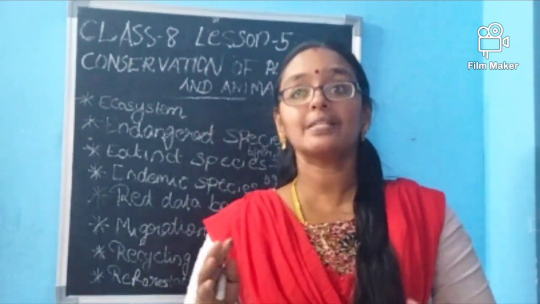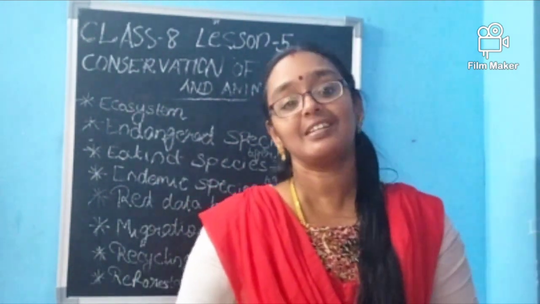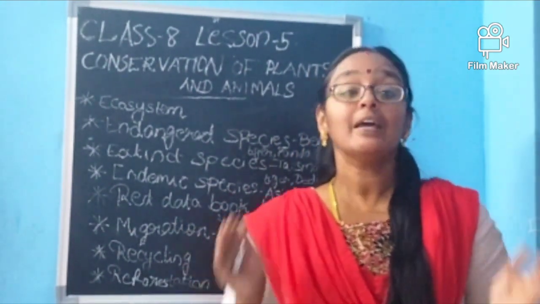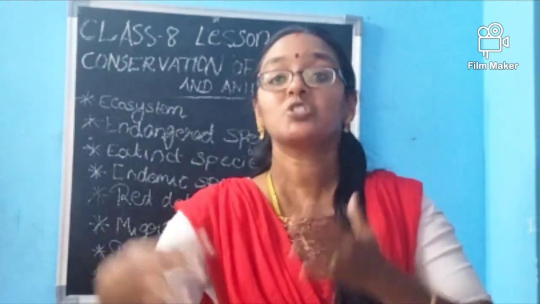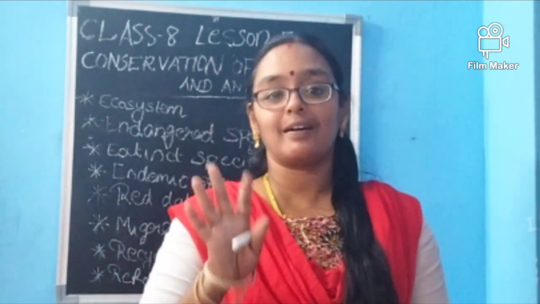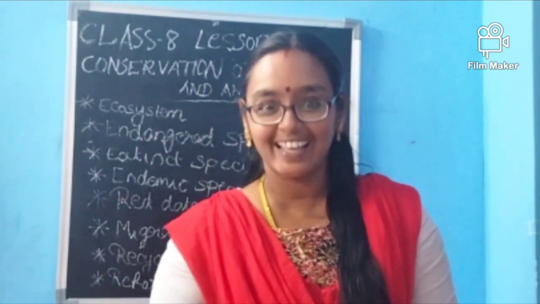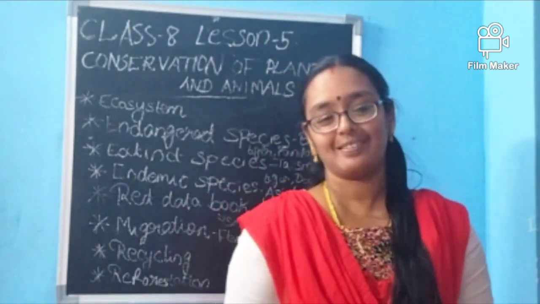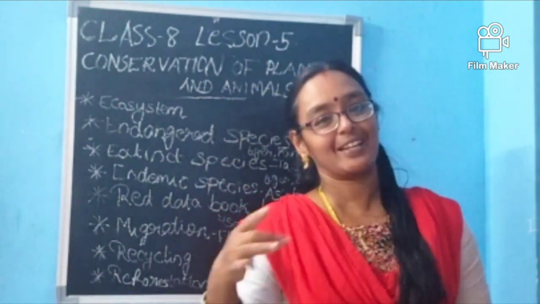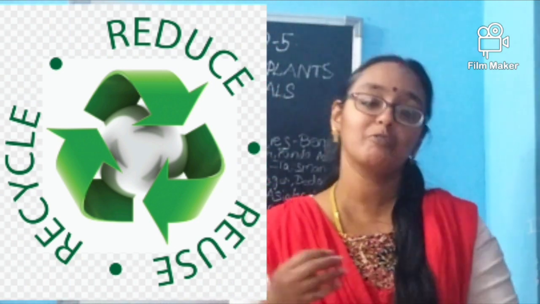Okay, so it is a big issue, right? For the paper itself, we are cutting the trees. If we limit the amount of paper, we can save a little extra. As students, you can save trees, isn't it? Triple R is the way. It's not a film, da. Triple R: recycle, reuse, reduce. Order is changed. Reduce, reuse and recycle, isn't it? Reduce, reuse and recycle you have to do for the paper.